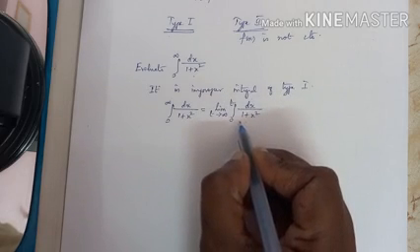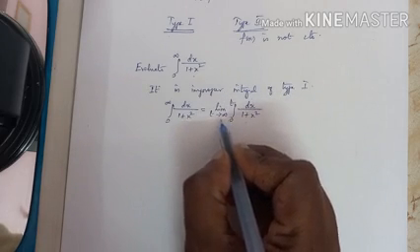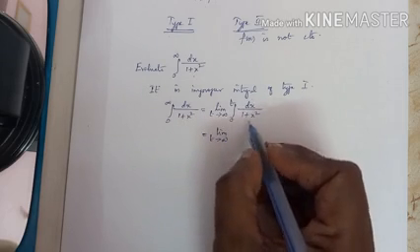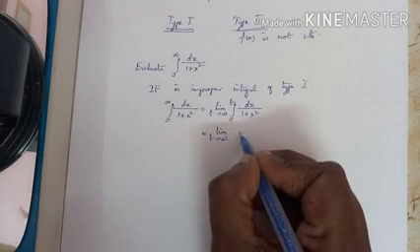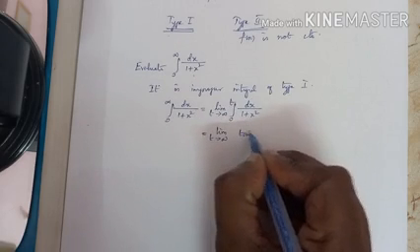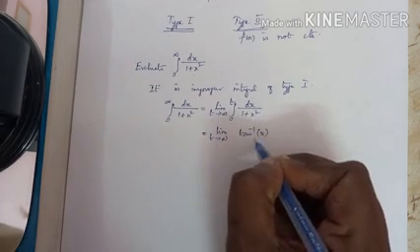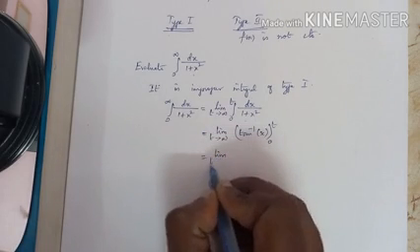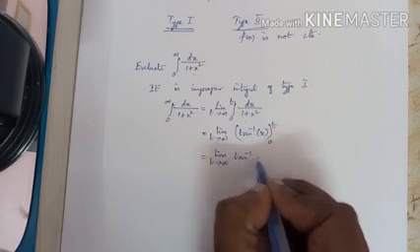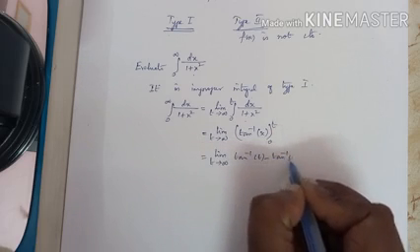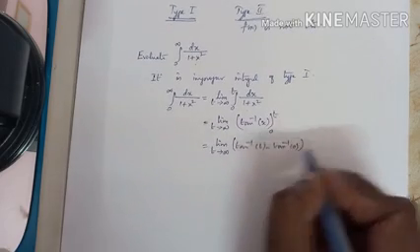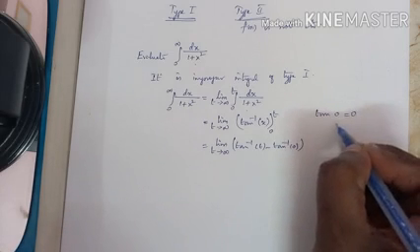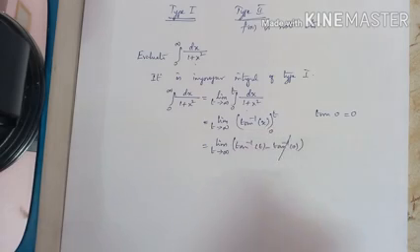Now let us find the value of the integral. Finally, we replace t by infinity. Limit t tends to infinity. We know the integral of dx by a square plus x square is 1 by a tan inverse of x by a. Here a is luckily 1, so tan inverse of x with limits 0 to t. Upper limit minus lower limit. We know tan inverse of 0 is 0 because tan 0 is 0. So this will become 0.